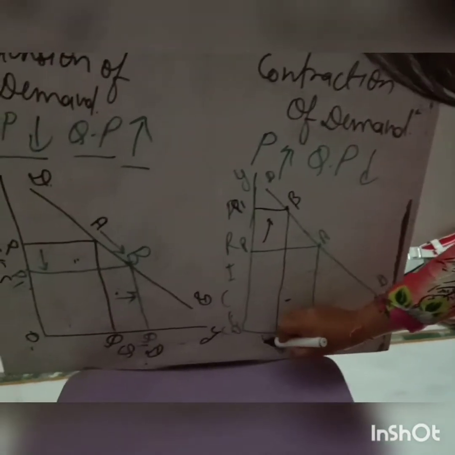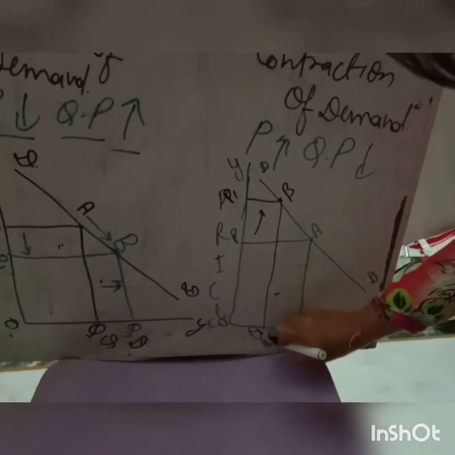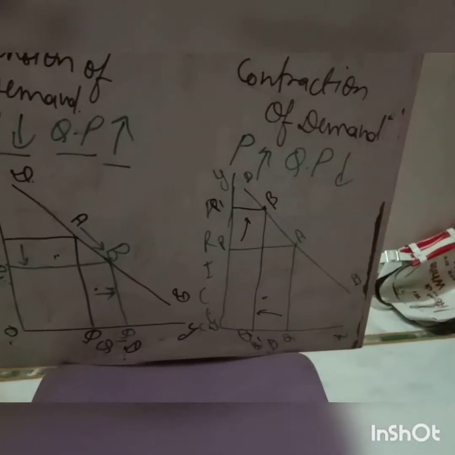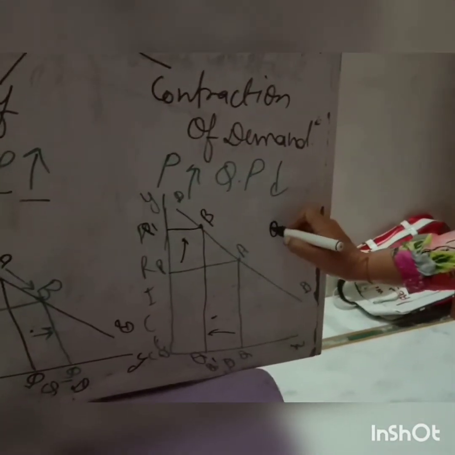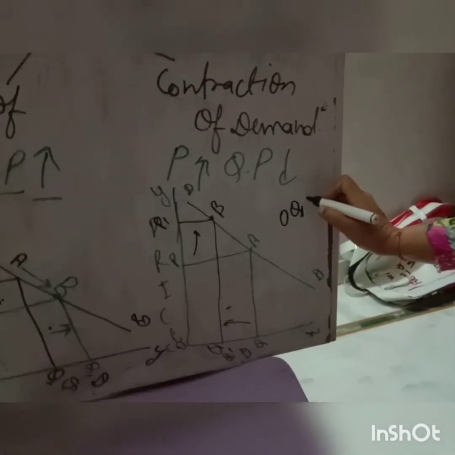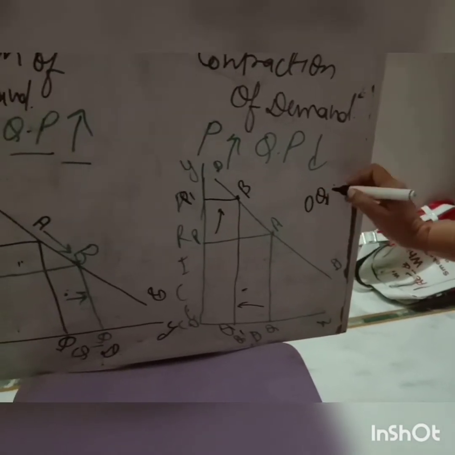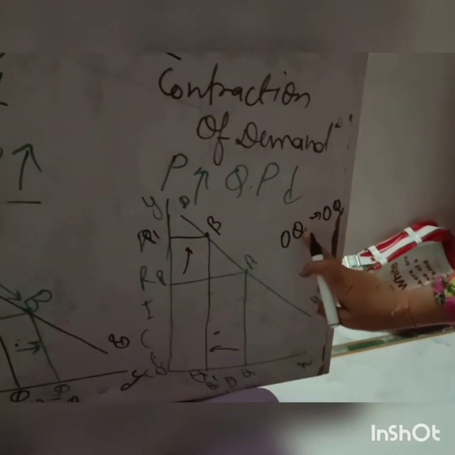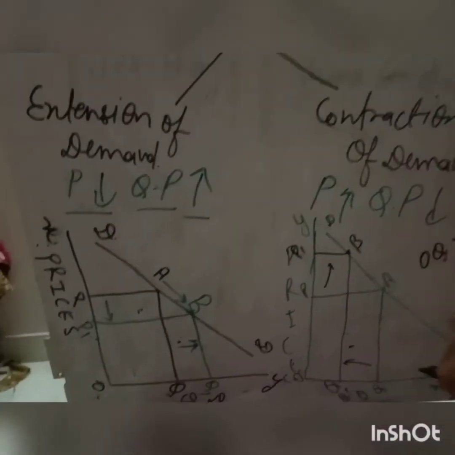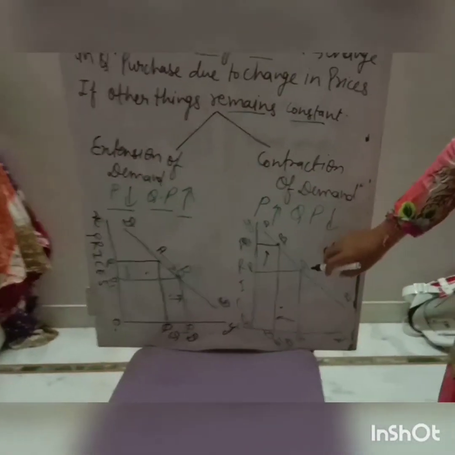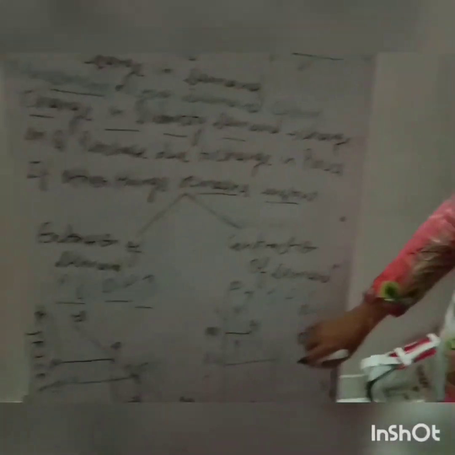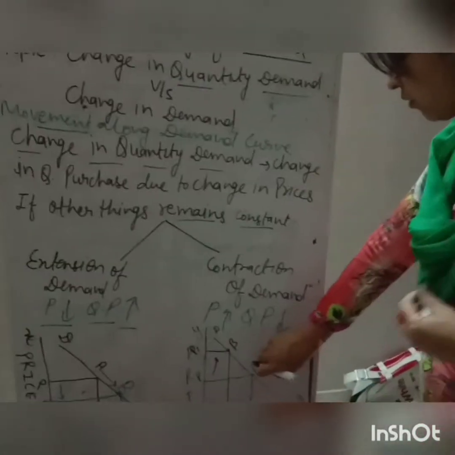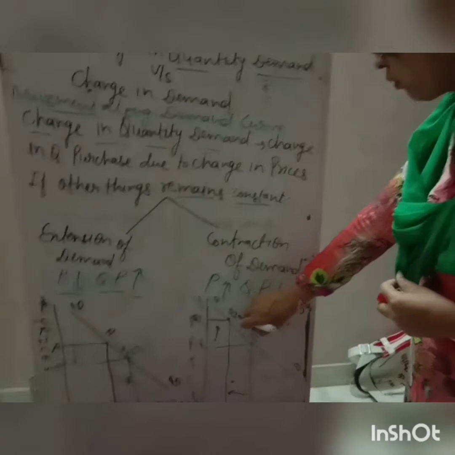The quantity contracted from OQ to OQ1. This is known as a contraction of demand. Clear? In that direction you can see very easily the demand curve points move upward from A to B point.